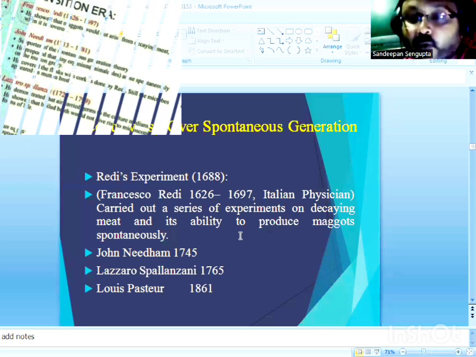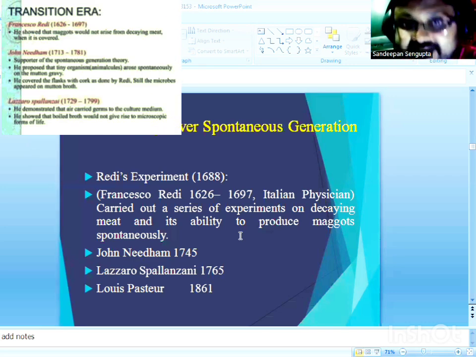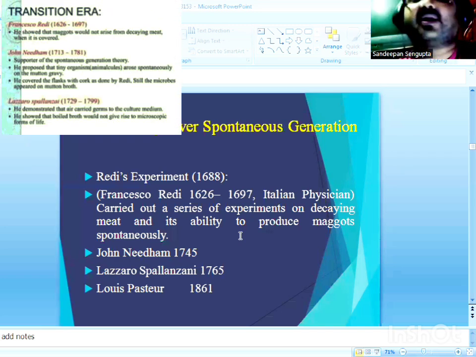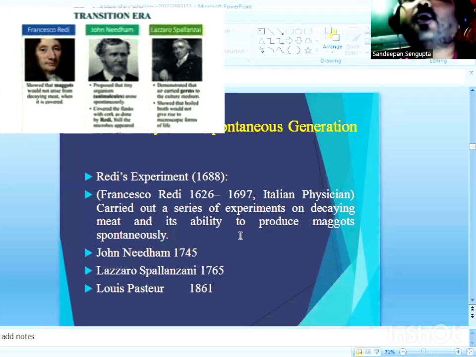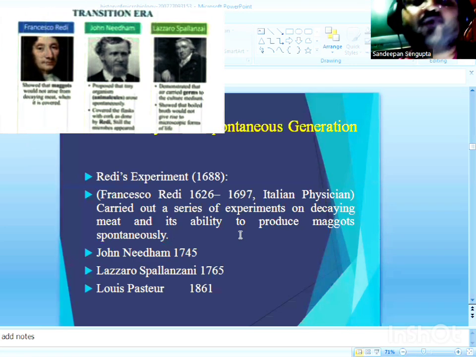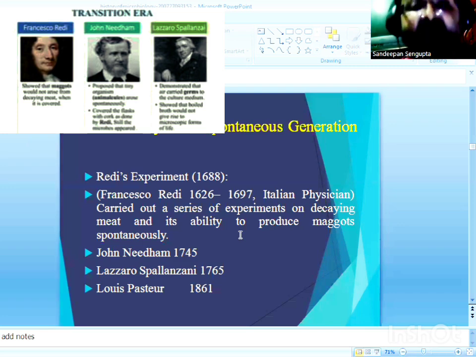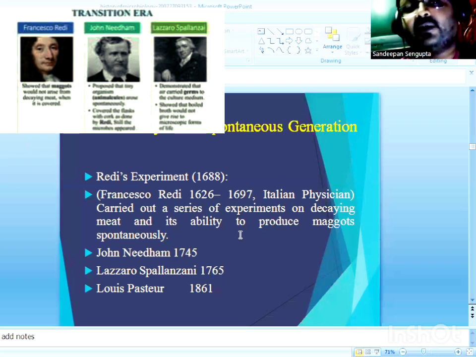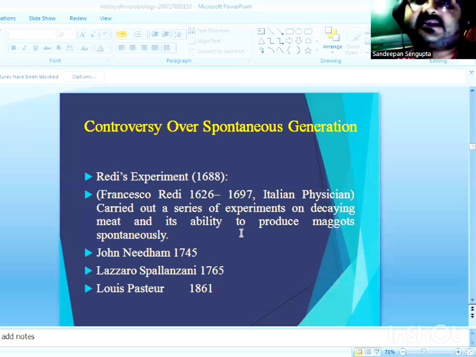Among these four, Francesco Redi, John Needham, Spallanzani, and Pasteur, it was only John Needham who supported the theory of abiogenesis or spontaneous generation, while the other three, Francesco Redi, Spallanzani, and Pasteur, were in favor of the doctrine of biogenesis and strongly believed that microbial life originates only from pre-existing microbial life following multiplication, reproduction, and cell division of already existing microbes.